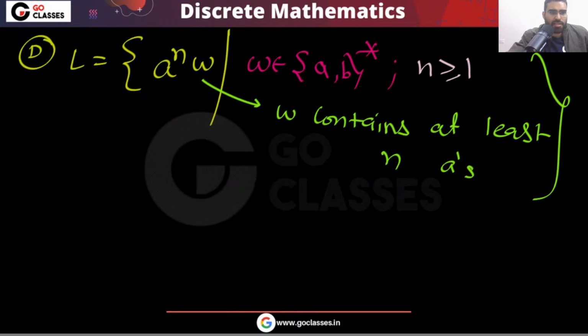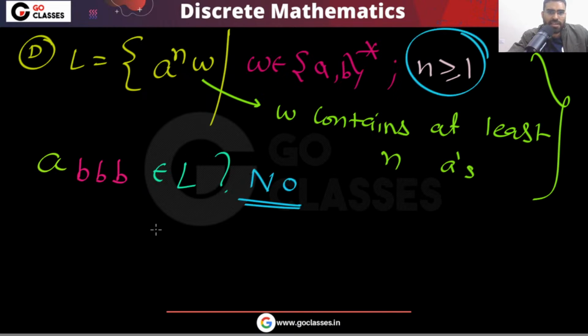So you tell me, another question I am asking. Is this string in the language, A, B, B, B? Does it belong to L? Look at this string. Simple question I'm asking, does it belong to L? Now the answer is no.